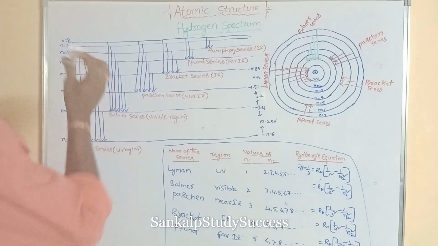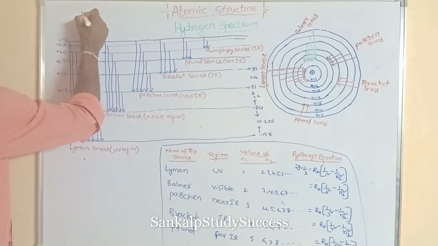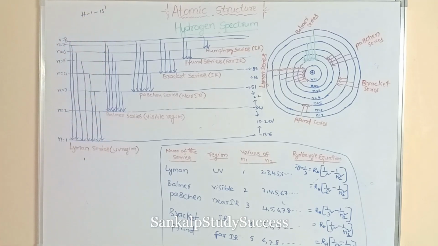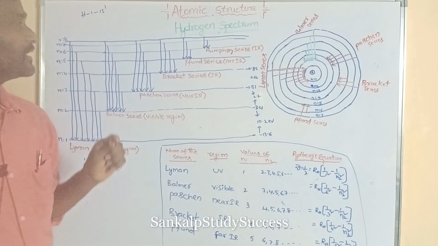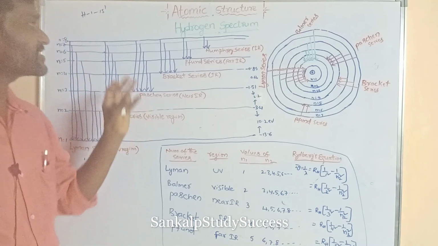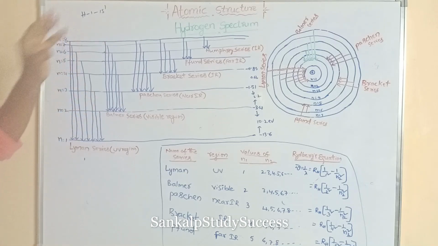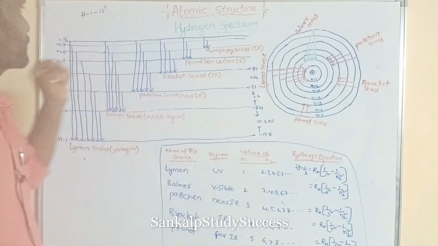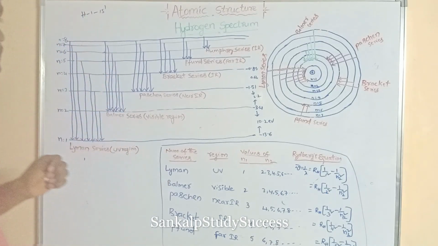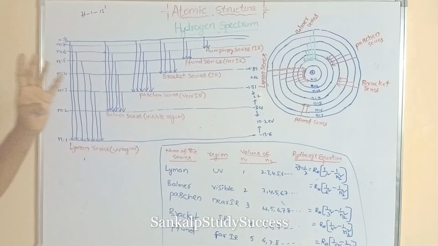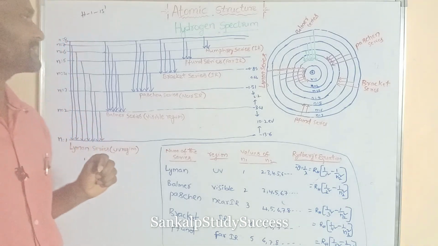Hydrogen atom has only one electron. What is its atomic number? Hydrogen, its atomic number is 1. It contains only one electron. But its spectrum contains a large number of spectral lines.